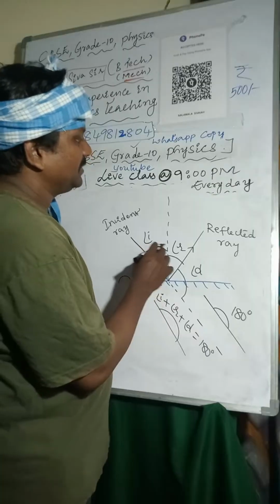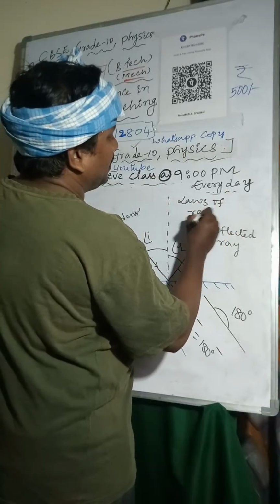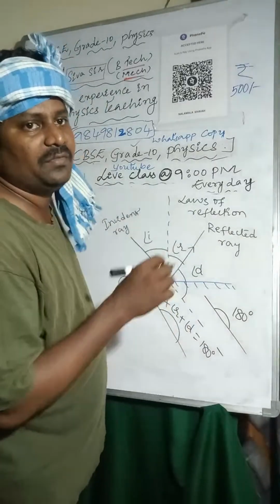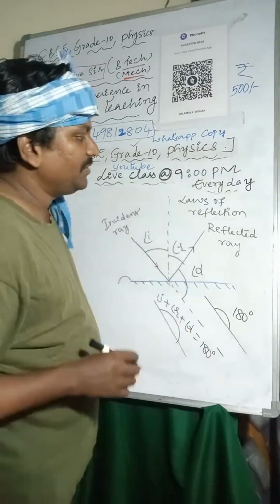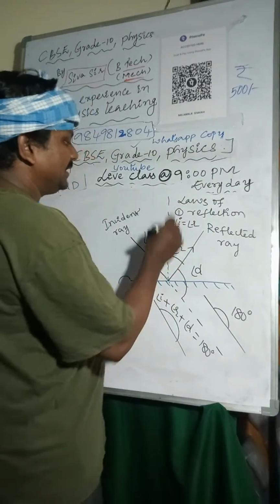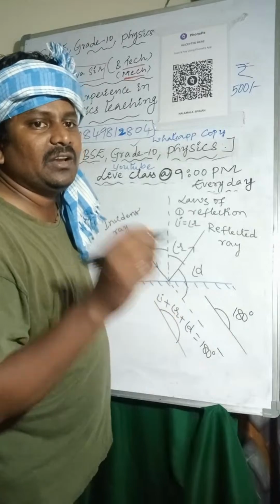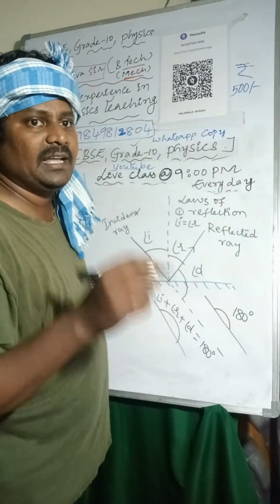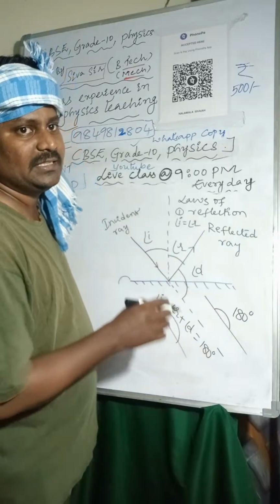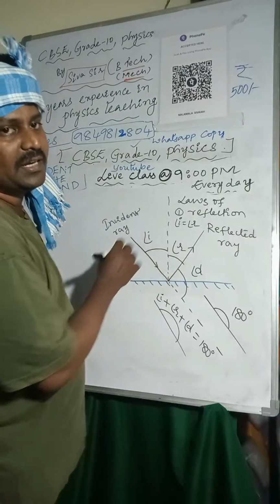From the laws of reflection, the angle of incidence is equal to the angle of reflection. First point: the incident ray, reflected ray, and normal line lie on the same plane.